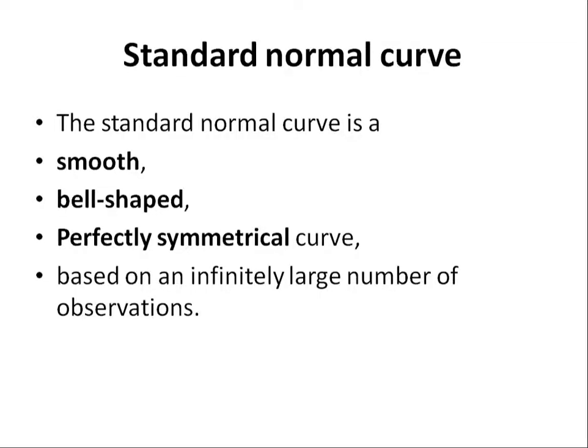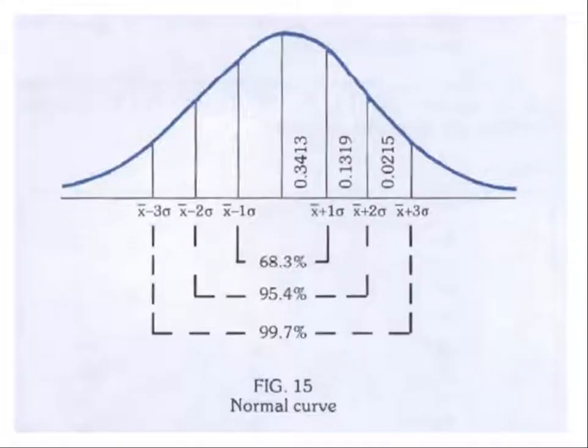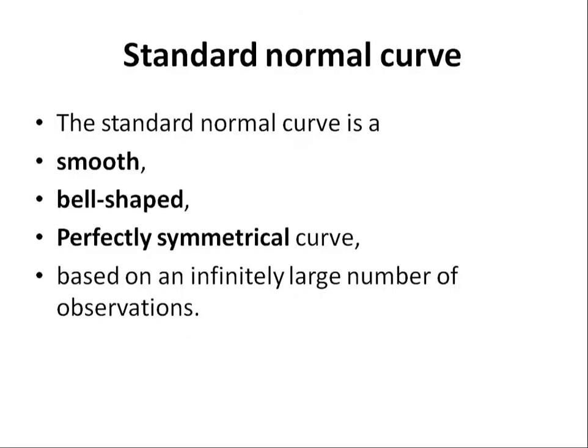So what is a standard normal curve? A standard normal curve is smooth, bell-shaped and perfectly symmetrical. If you take the midpoint, that is the mean, on either side it is symmetrical. It is a perfectly symmetrical curve based on an infinitely large number of observations.